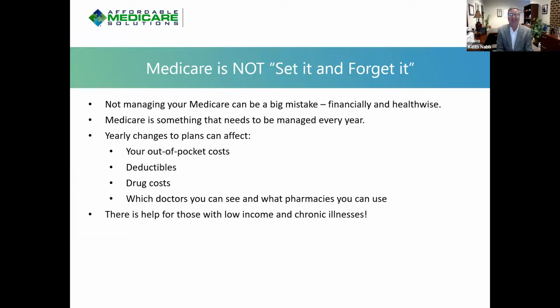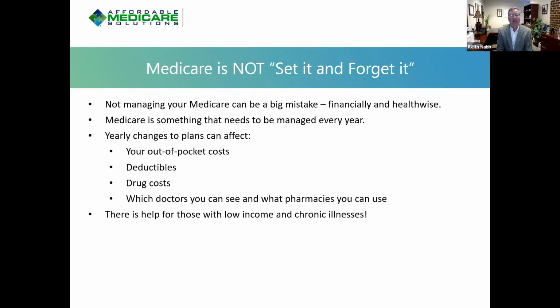So Medicare is not set it and forget it. It's not something you just sign up for. You do have basic Medicare, but you have to add to Medicare additional features and programs to complete the process. So not managing your Medicare can be a big mistake, both financially and concerning your health. And Medicare is something that you will manage each year.